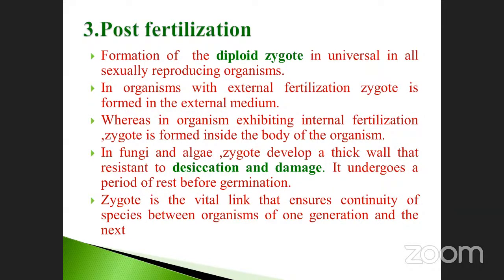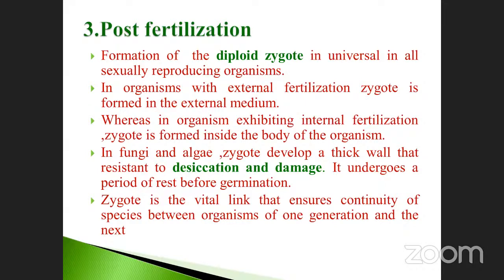The last one, a very, very important thing: post-fertilization. Post-fertilization means after the gamete transfer, after fertilization, what are the changes which occur within the body? Formation of the diploid zygote is universal in all sexually reproducing organisms.